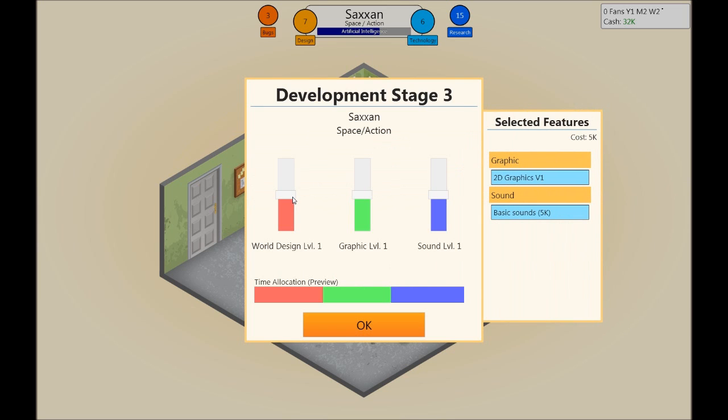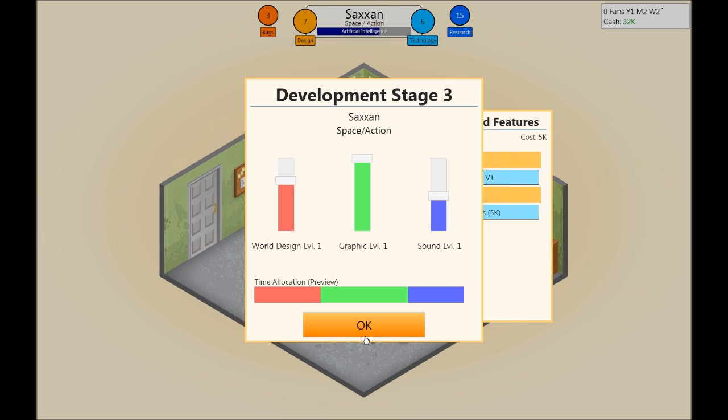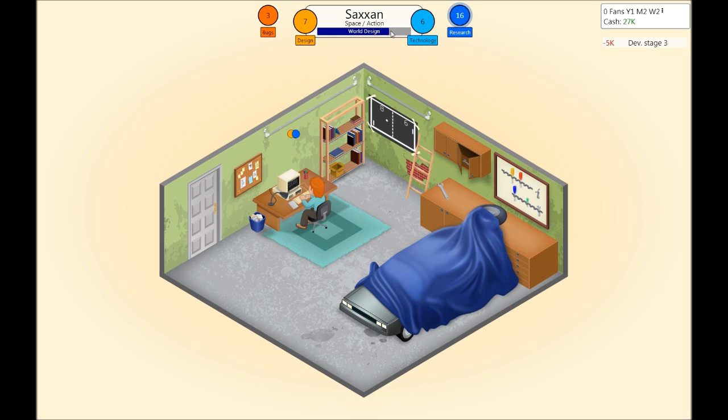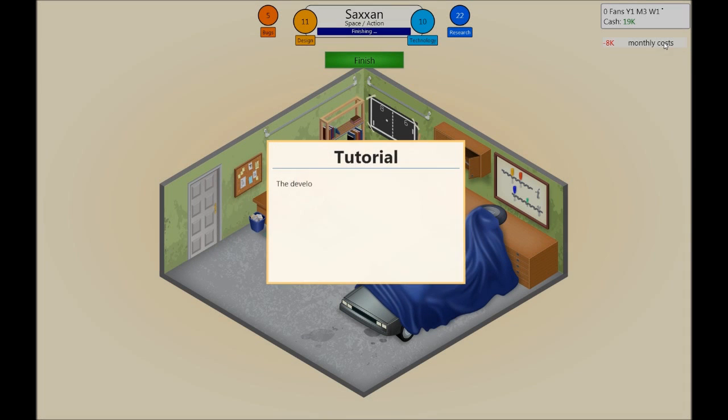Make sense? World design. This we want good graphics. Sound, no, not really that important. It's like blip blop blip blop, pew pew pew, sort of. So yeah, let's go for that. And the higher I leave this, I will show you later on. Once this one is done, I'm getting research points. That's good, but I'm running low on cash, and it costs me 8,000 on a monthly basis. So week 4, 8,000.